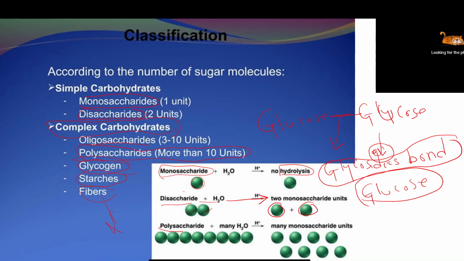In a polysaccharide, many monosaccharides are combined together. When it goes into our GI tract, mainly our stomach and intestine, we have water there. When it is hydrolyzed and broken, a huge amount of monosaccharides are released: more than 10, 20, 30, even 100 monosaccharides. So this is about monosaccharide, disaccharide and polysaccharide.